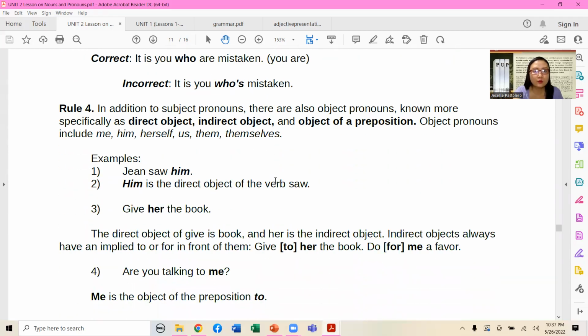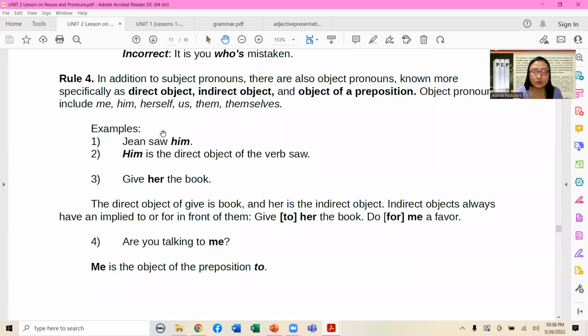Rule number 4. In addition to subject pronouns, there are also object pronouns, known more specifically as direct object, indirect object, and the object of a preposition. Object pronouns include me, him, her, us, them, and themselves. Examples, Jean saw him.